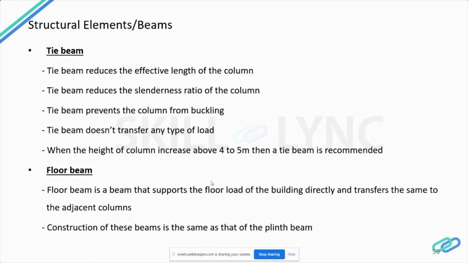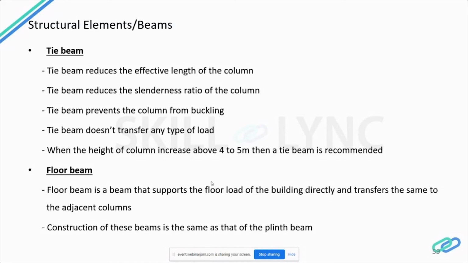That is, at a normal floor or roof slab level, that is called the floor beam, and some people also call these beams tie beams. So a floor beam is a beam that supports the floor load, that is the slab load of the building, and directly transfers the same load to the adjacent columns and thereby to the foundation.